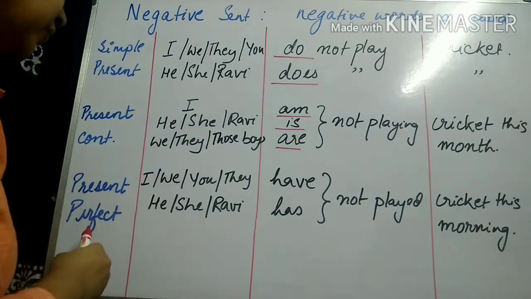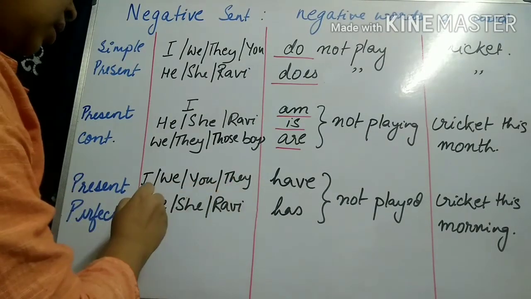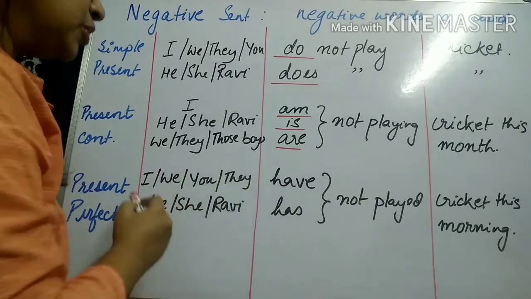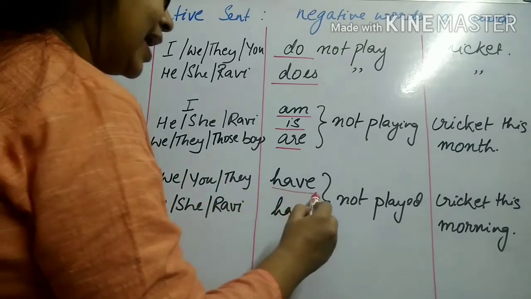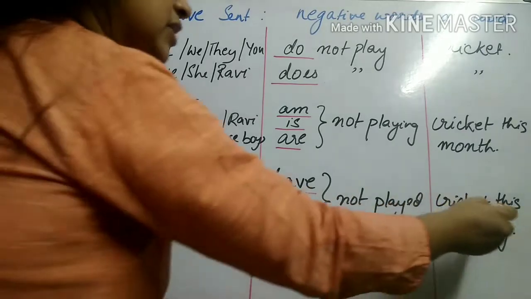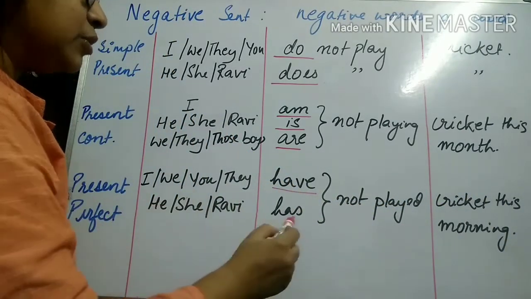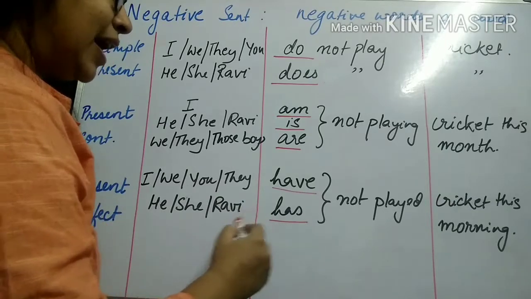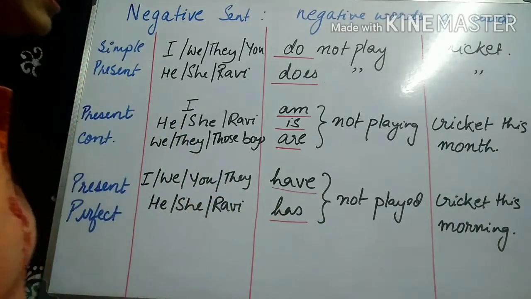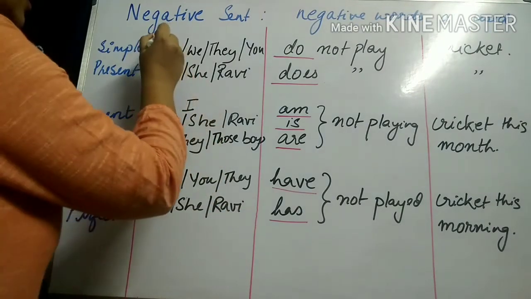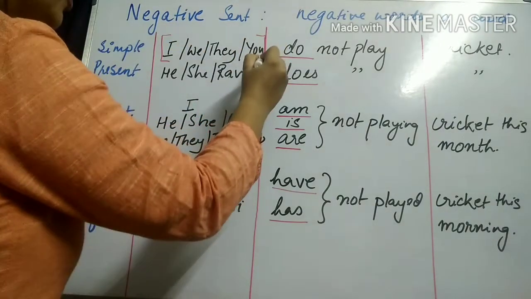For present perfect tense, I, we, you, they, these kind of subjects will be taking have not played cricket this morning, and third person singular subjects will take up has not played cricket this morning. So if we notice, there is a pattern that is to be followed.